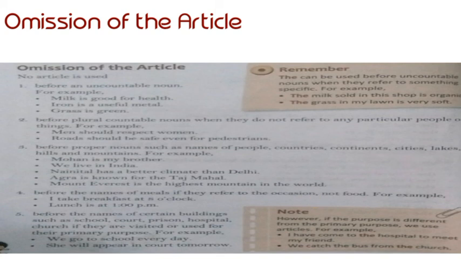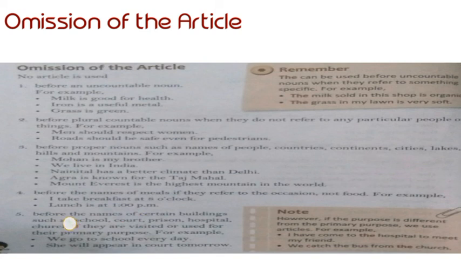Next, before the names of meals, if they refer to the occasion, not food. For example, I take breakfast at 8 o'clock. So here also we have omitted what? Article. Next, lunch is at 1 p.m. So before lunch also we have not used any article.